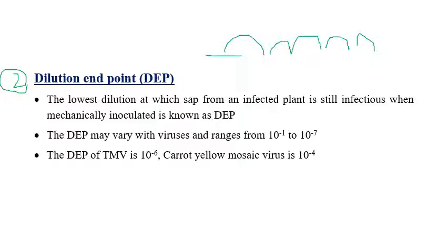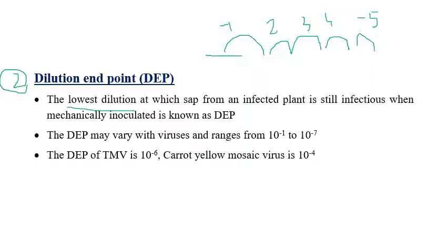In the sense of definition, the lowest dilution, or the maximum dilution: 10 to the power of 1, 10 to the power of 2, 10 to the power of 3, and it goes on. The lowest dilution is 10 to the power of minus 5, where minus means the dilution goes down. They are telling the lowest dilution, or the maximum dilution, at which the plant sap or the virus is still infectious is considered as the dilution endpoint.